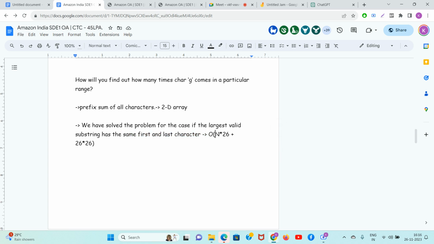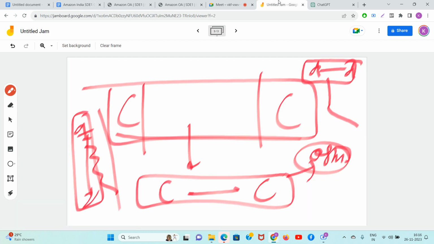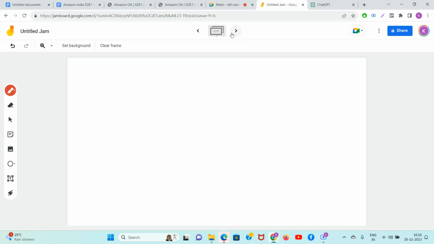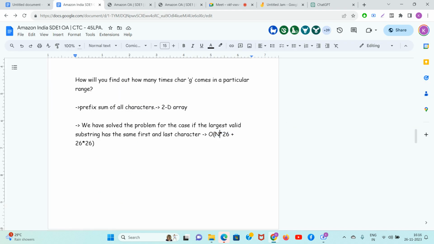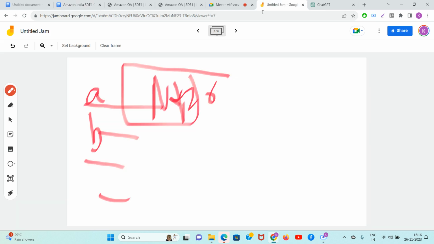Prerna, n cross 26, you know, no? You do this algorithm even before starting the actual algorithm. You create a two-dimensional array of n cross 26 and start filling it. It takes n cross 26 time. Clear? Then it is 26 cross 26.